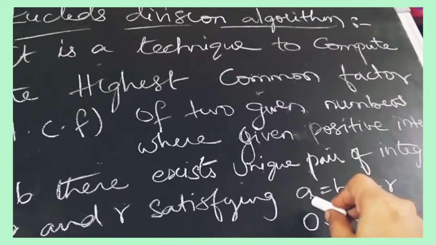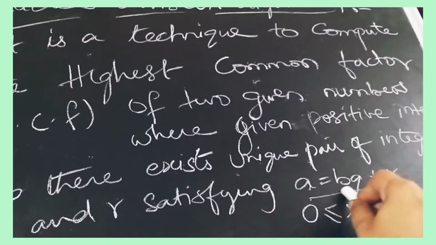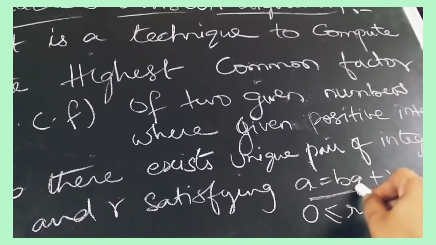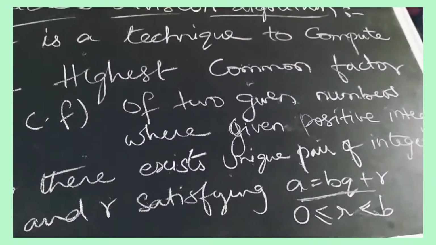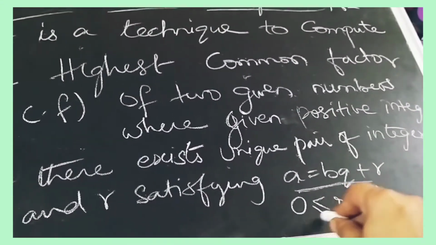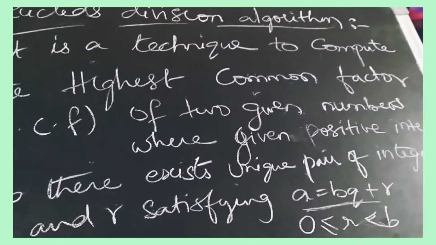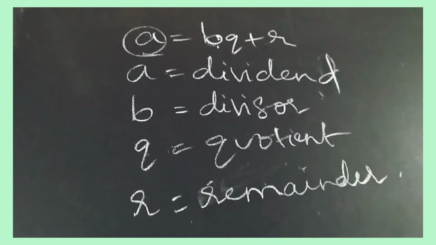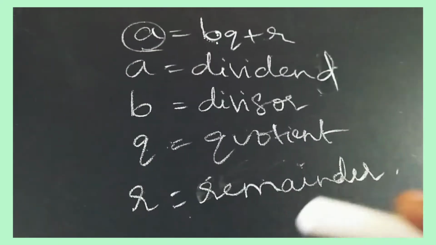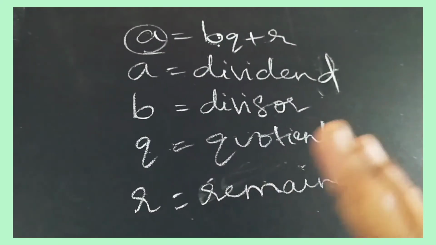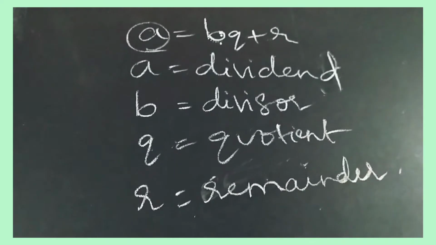This is very important, we will do the problems with this formula only. Here 0 ≤ r < b. Here a is the dividend, b is the divisor, q is the quotient and r is the remainder.